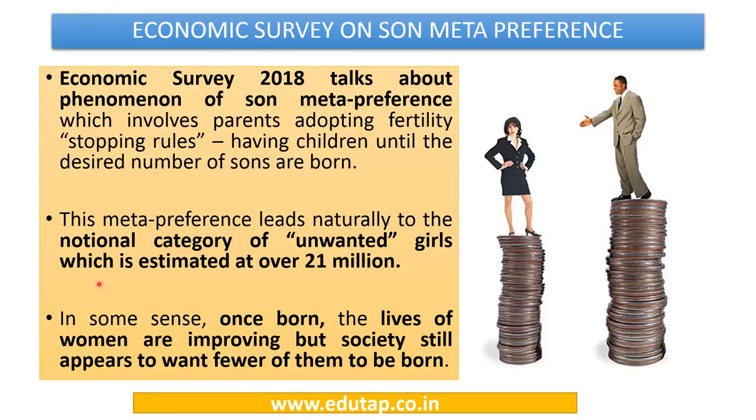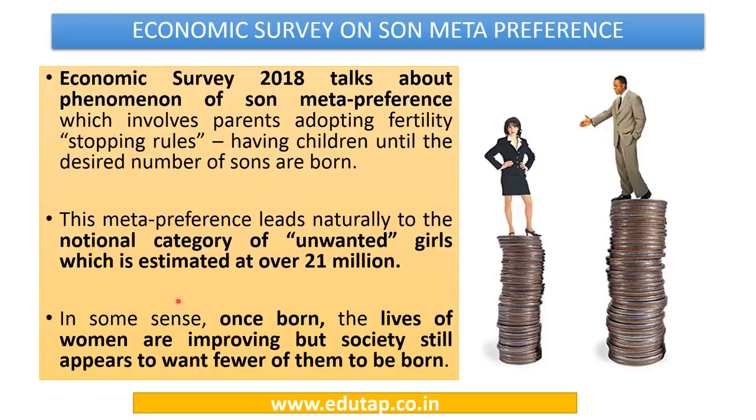Now the Economic Survey has brought some interesting insights with regard to son meta preference, which it says exists in the Indian scenario. It says that there is a strong son meta preference. It involves parents adopting fertility stopping rules, which means they continue to have children until the desired number of sons are born. Now this leads naturally to the notional category of unwanted girls, which is estimated at over 21 million. So there are 21 million unwanted girls in the country.